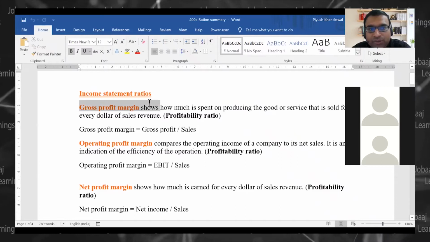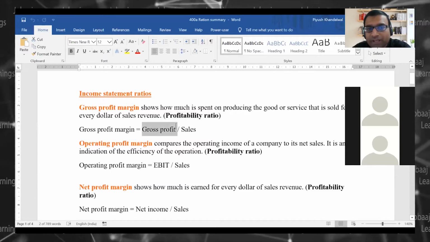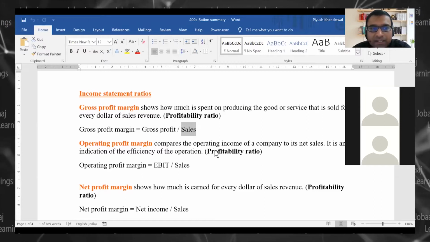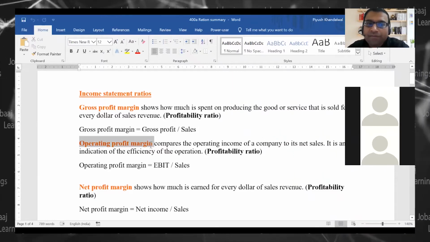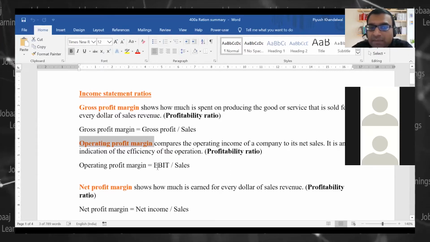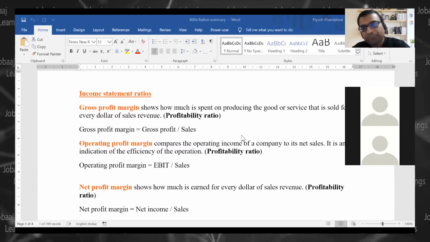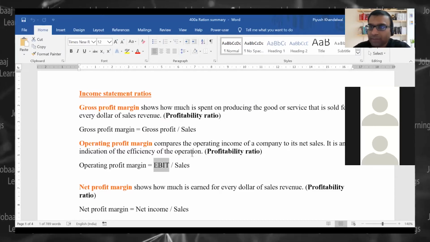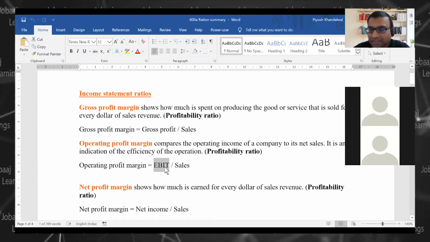So gross profit ratio is what? It is a profitability ratio. And what is the formula? Gross profit by sales. We all know this, a very, very important and critical ratio. The second profitability ratio is operating profit margin, right? What is that operating profit margin? Earning before interest and tax. Now you see in your financial statements, when you read, you may not get this word straightforward because the standards do not recognize this earning before interest and tax.